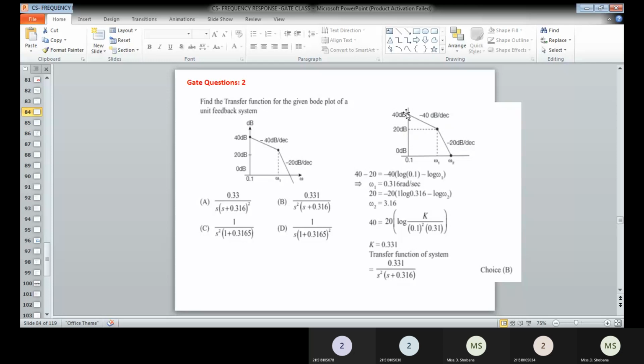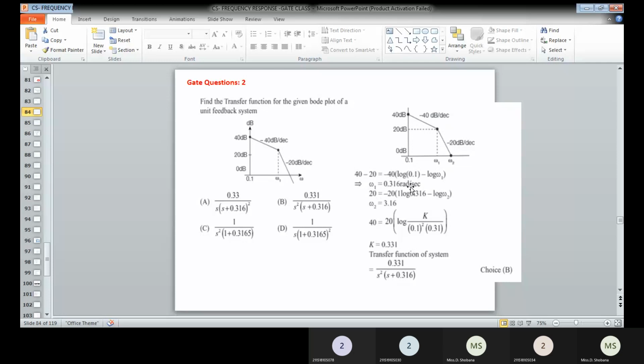That means the difference between the magnitudes 40 and 20 can also be written as minus 40 into log of: 40 dB occurs at 0.1, therefore log of 0.1, and 20 dB occurs at omega 1, therefore minus log of omega 1. So from this we can determine the omega 1 value.